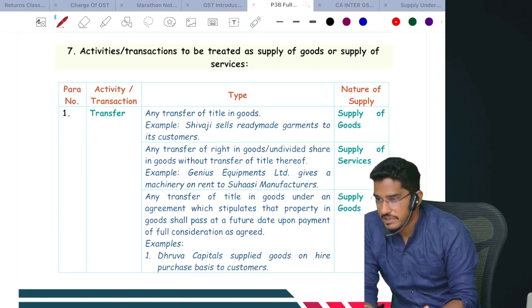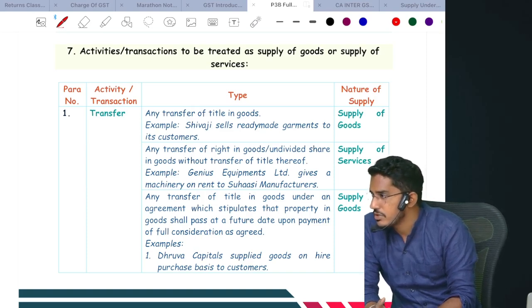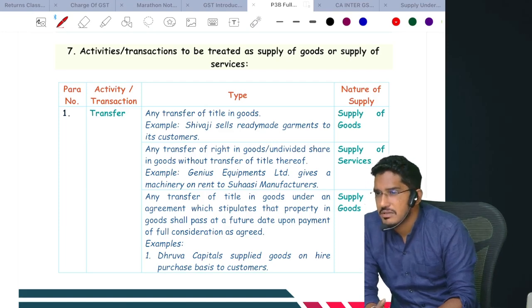Because the rate of tax, what rate of tax you have to charge, that will completely depend on whether it is supply of goods or supply of services. And in many cases it is pretty straightforward. In most of the cases we can straight away apply our common sense and decide whether it will fall under supply of goods or supply of services, but in some cases it will create trouble.